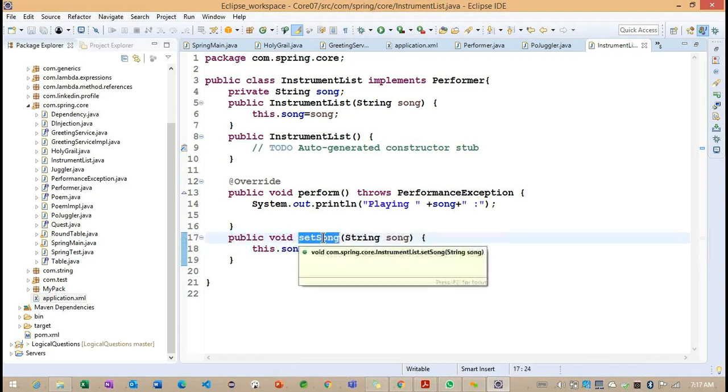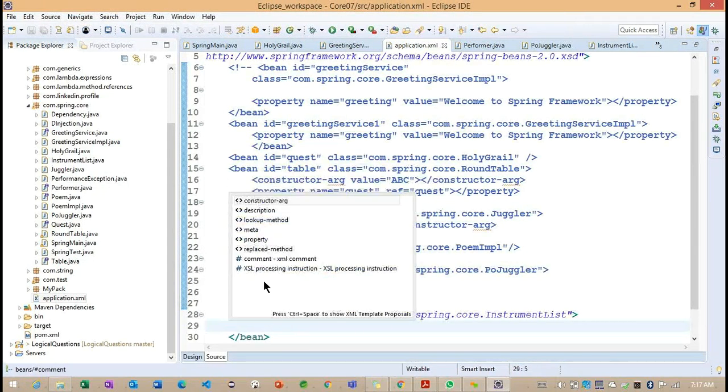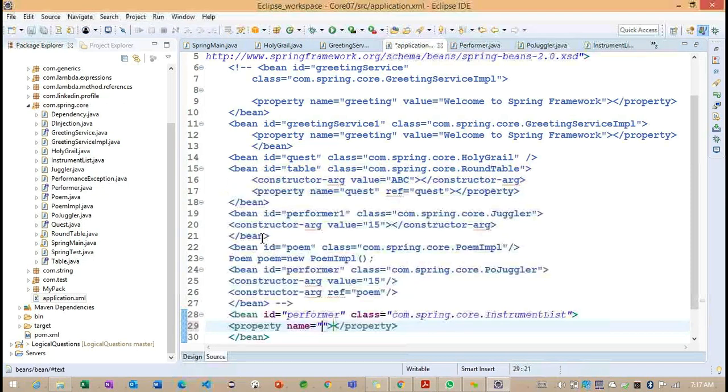Now, once we define this particular setter method here, what are the steps we need to write in our configuration file? Inside this configuration file, we need to provide the property tag. Getting the point? So we need to work on the property tag. This is very important here. What is the name of the property we are having? Song. And the song is not an object type, we can define some value here.